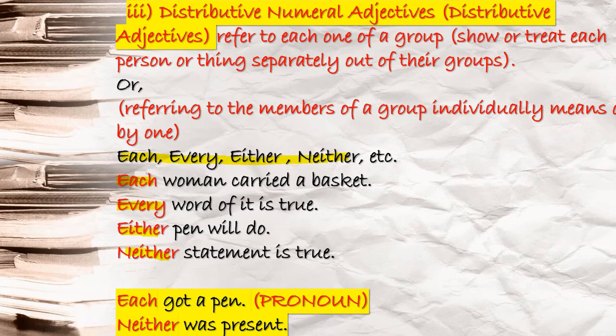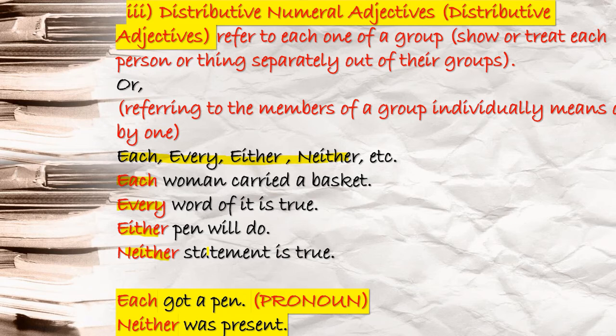Each, every, either, neither, these are your distributive terms. Now you see, each woman carried a basket. Every word of it is true. Either pen will do. Neither statement is true. Here the words each, every, either, neither are followed by noun terms. So these are distributive determiners, or distributive numeral adjectives. No problem here.